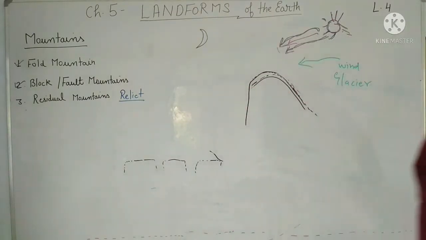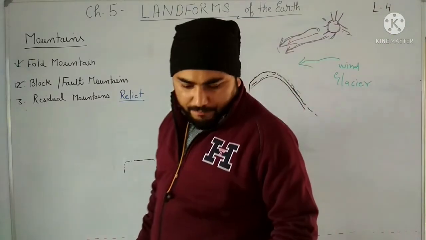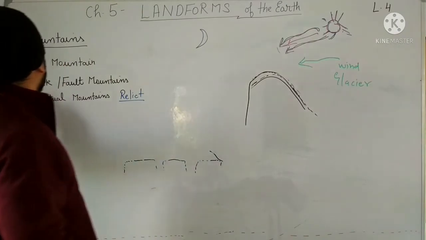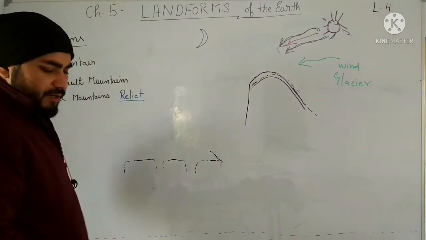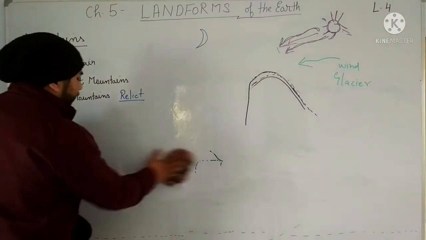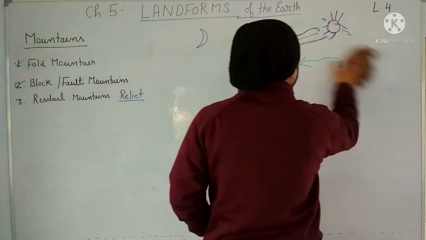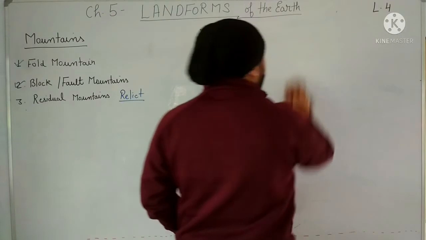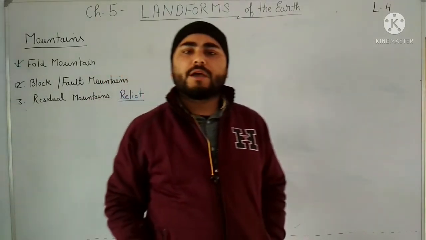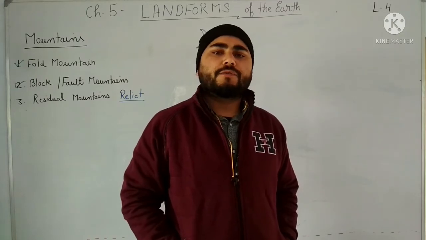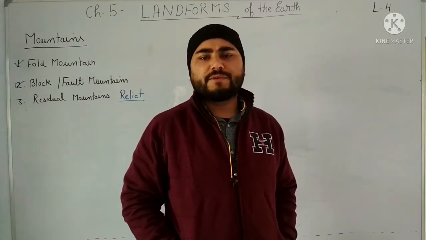So let me check the duration of the video. Okay, right. I have told you about the residual hills, about the block mountains, about the fold mountains. Is there a fourth category also? Sometimes we study volcanic mountains. The volcanic mountains are formed by the eruptions of volcano and the deposition of lava. It leads to the formation of volcanic mountains or plateaus sometimes.